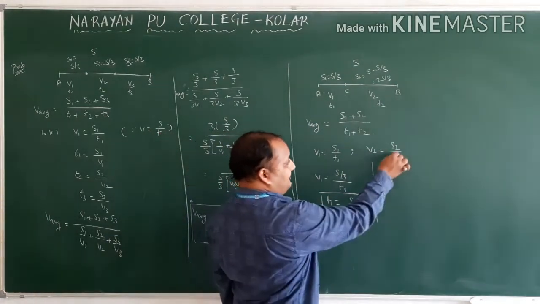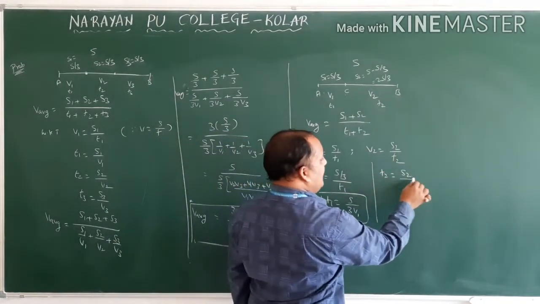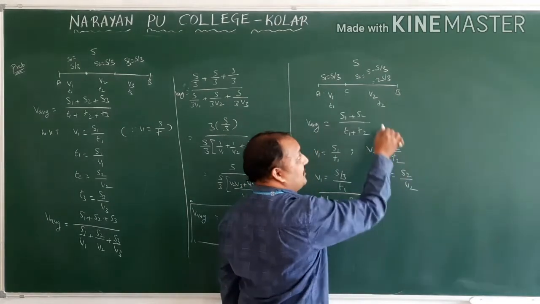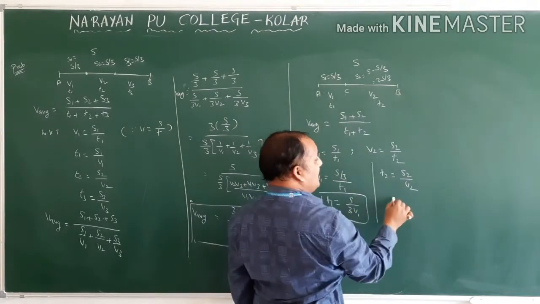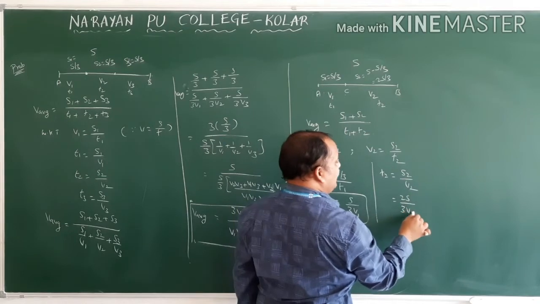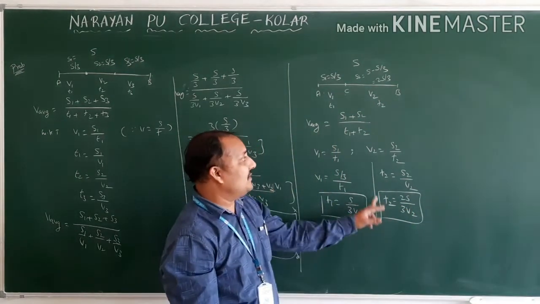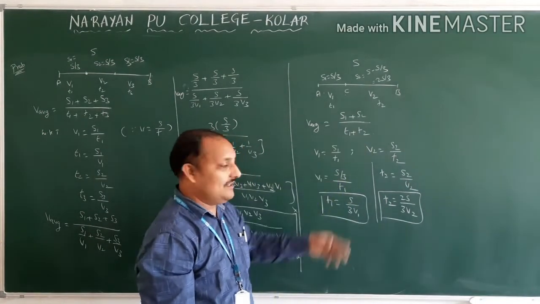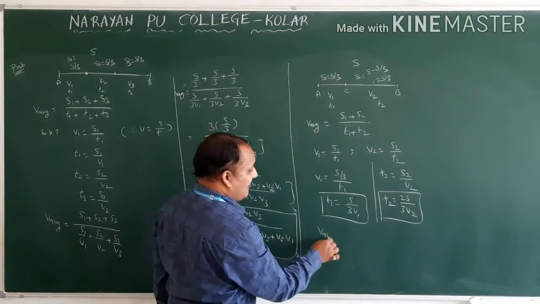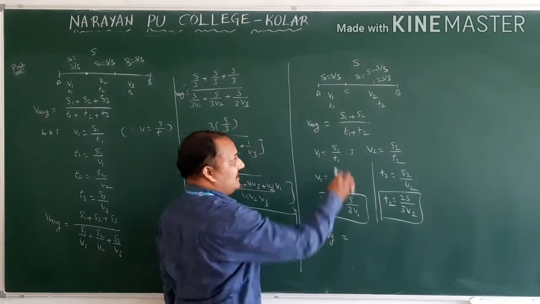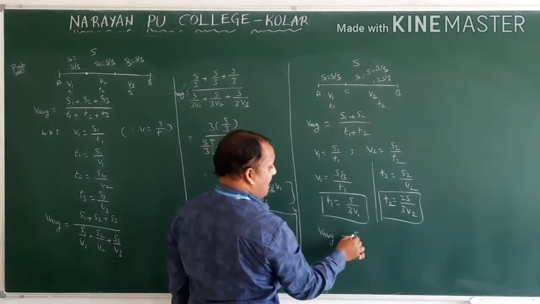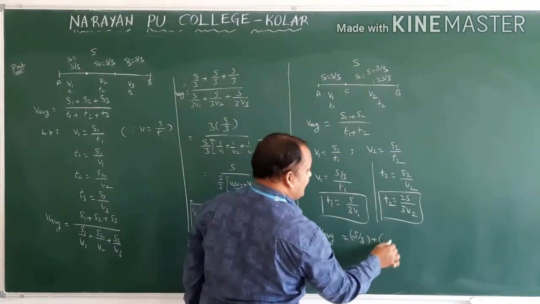Same like that, T2 is equal to S2 by V2. What is S2? Remaining distance, that is 2s by 3V2. Now we got T2. Substitute this T1 and T2 in this equation, then you will get the answer. So average speed or velocity V average is equal to S1 is how much? S by 3. S2 is how much?